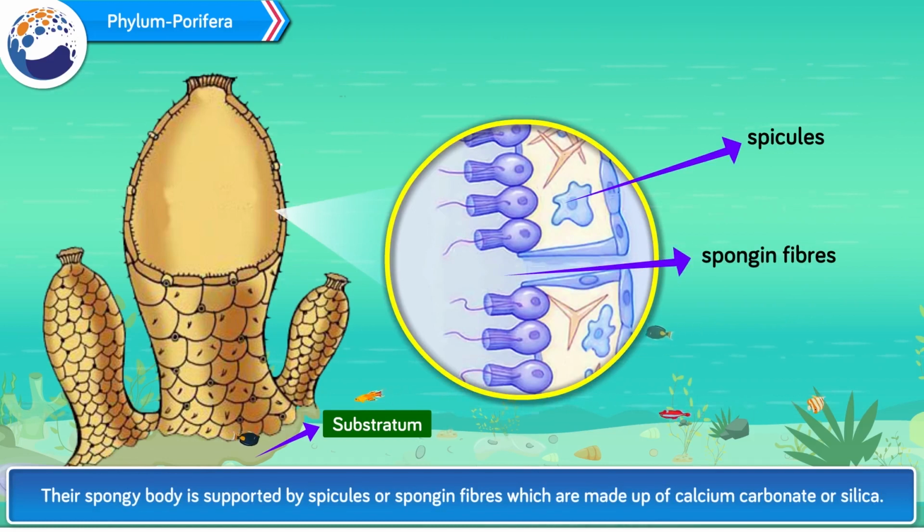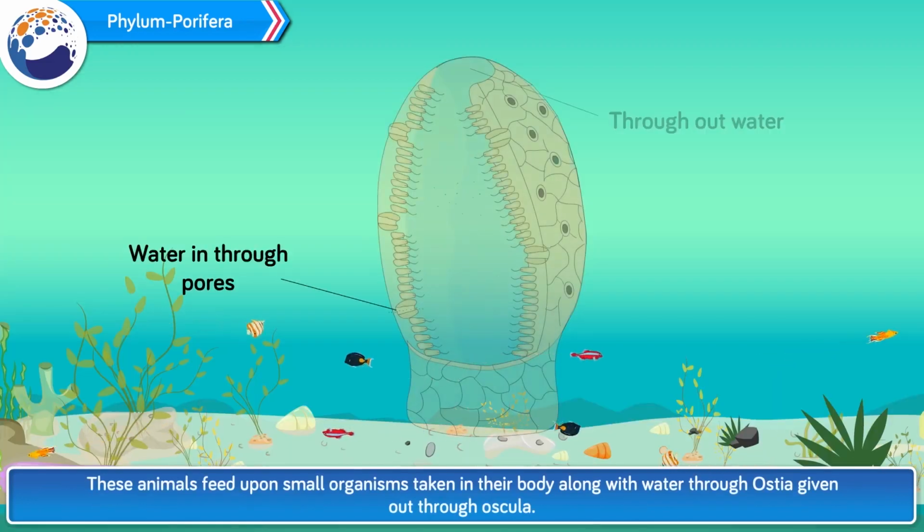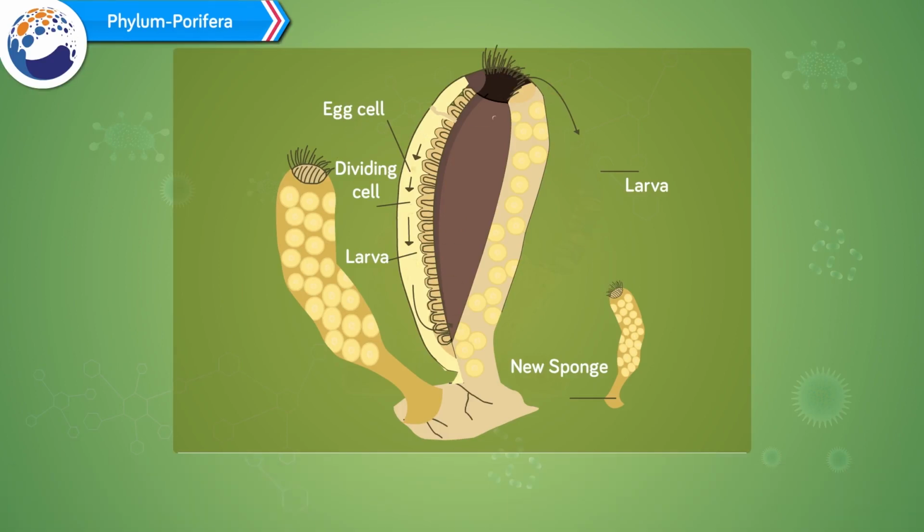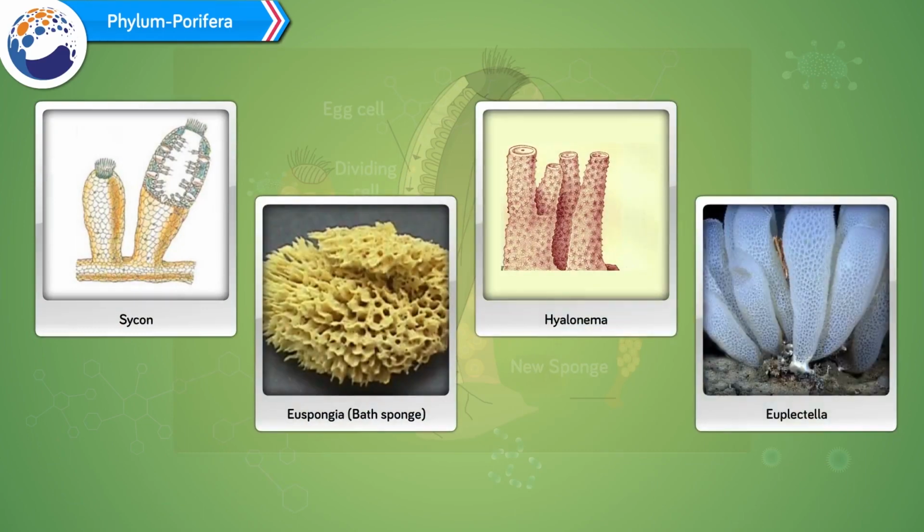Their spongy body is supported by spicules or spongin fibers which are made up of calcium carbonate or silica. These animals feed upon small organisms taken into their body along with water through ostia and given out through oscula. These animals reproduce by budding and sexual methods. Besides this, they have a good ability of regeneration. Examples, Scypha, Euspongia, bat sponge, Hyalonema, Euplectella, etc.